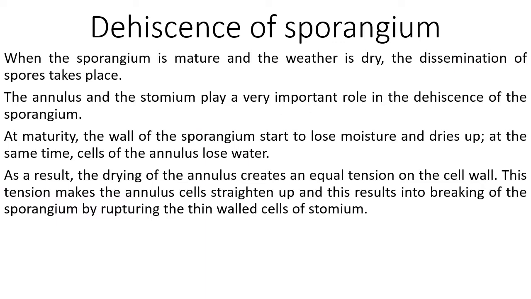So let us understand how the sporangium is dehiscing. As we already saw in the previous slide, but again we can see it, so you can get to know in detail as well as revise. When the sporangium is mature and the weather is dry, the dissemination of spores takes place. Now how is it taking place, let's see. The annulus and stomium play a very important role in dehiscence of the sporangium.